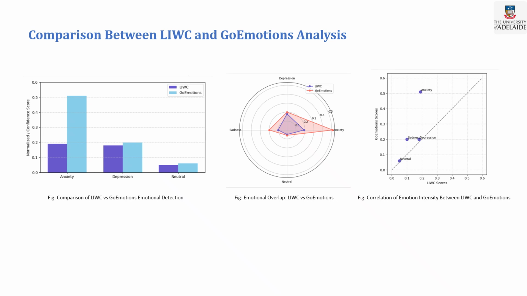And last, the scatter plot displays the correlation between emotion scores assigned by LIWC and GoEmotions. Each dot represents a particular emotion. The closer the dots are to the diagonal, the stronger the agreement. As seen, emotions like depression and sadness show moderate correlation, suggesting that while both methods identify emotional cues, their intensity scoring may differ. Overall, this comparison validates that both models are aligned in detecting emotional categories, but GoEmotions tends to offer more granularity and confidence in emotional intensity.